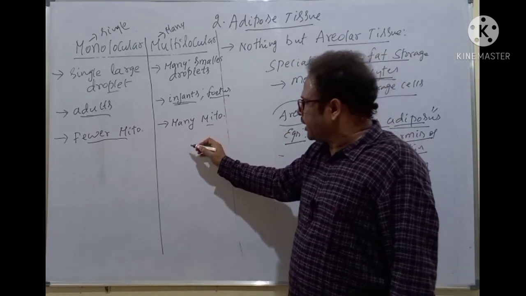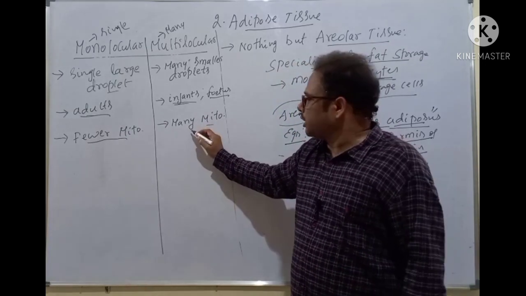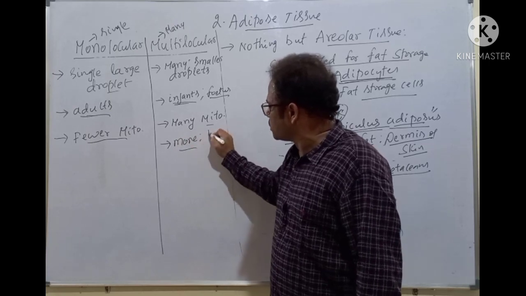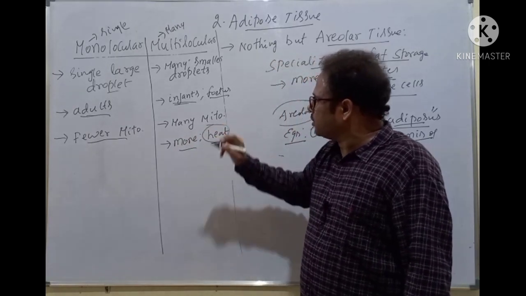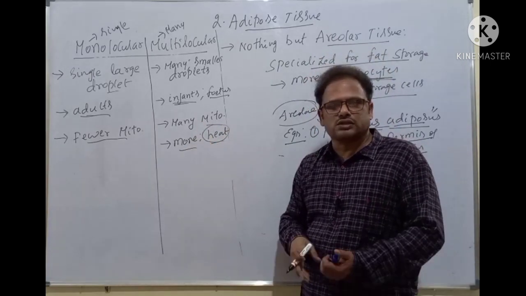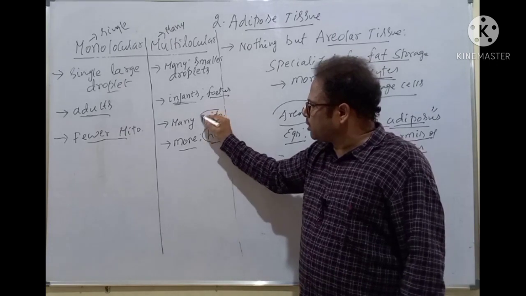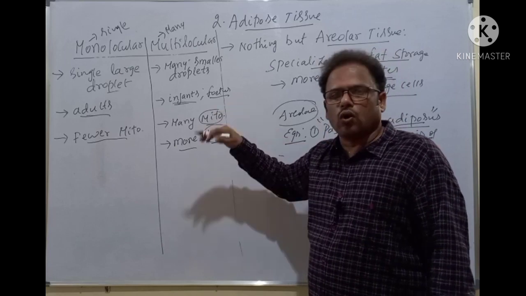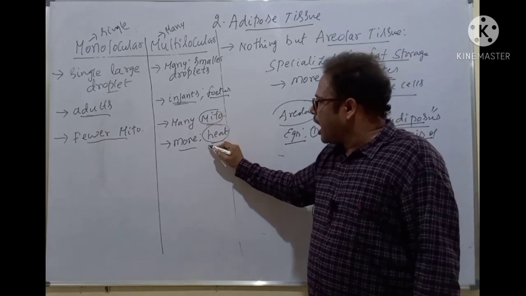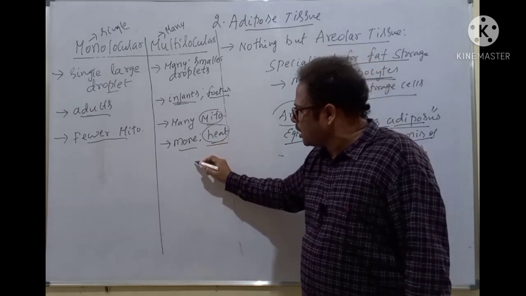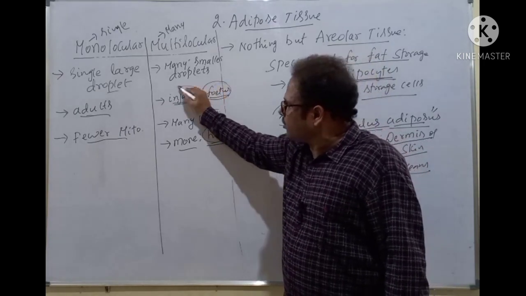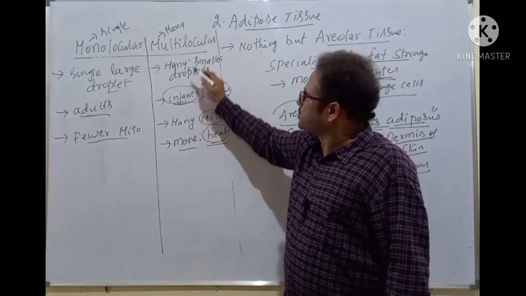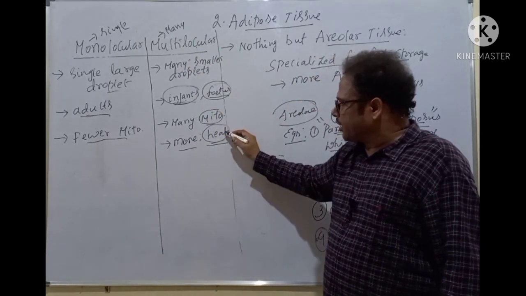If several mitochondria are there, there is more catabolism, which means more release of energy and more release of heat. Why? Because more metabolism happens, and here the metabolism is catabolism, a destructive process, isn't it? So more mitochondria, more catabolism, more release of energy and heat, which is required for the fetus and the infants. More heat is required. That's why they have multilocular oil droplets, and more heat is released here.